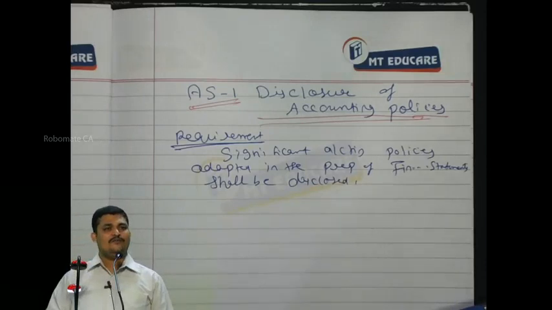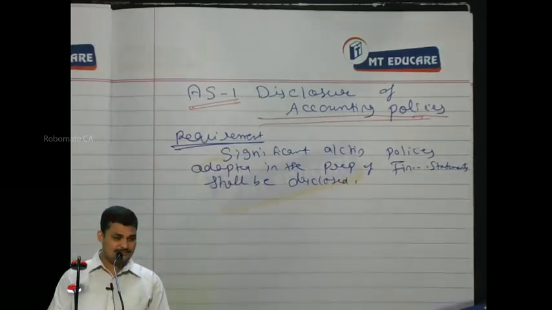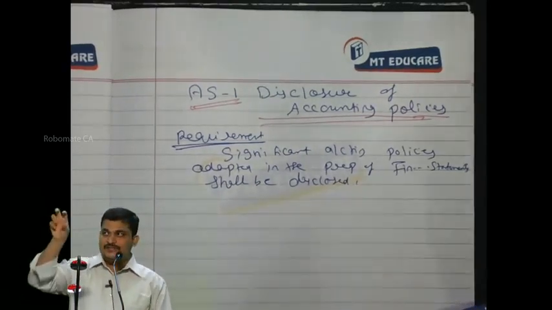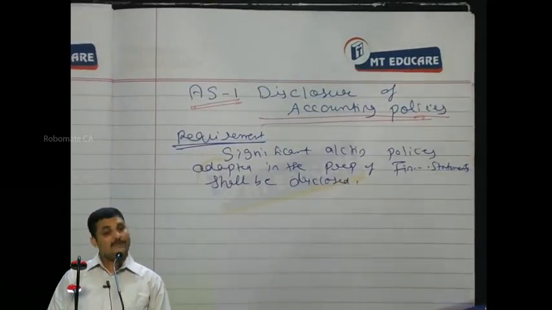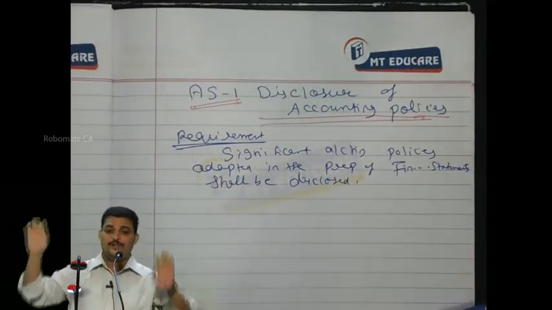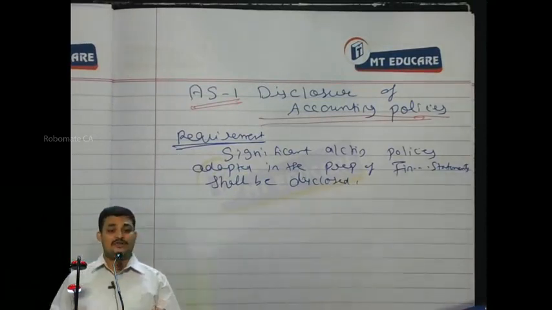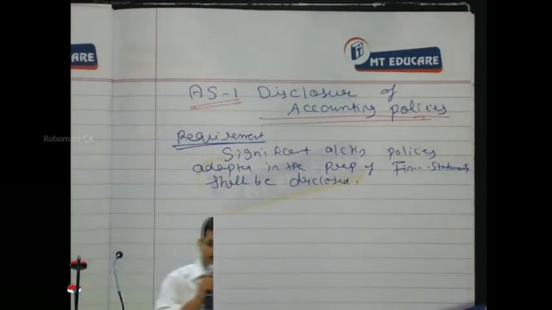See, in accounts we have thousands of accounting policies. So when you prepare financial statements, you will be selecting a few policies. Even though we wanted to bring uniformity, the first step the Institute took, before bringing out uniformity, since there may be lakhs of accounting areas, is this: before we regulate all those things, at least for the time being, whatever you adopt, you disclose. At least let that be known to the readers. Understand? So the first standard was focusing on that area.